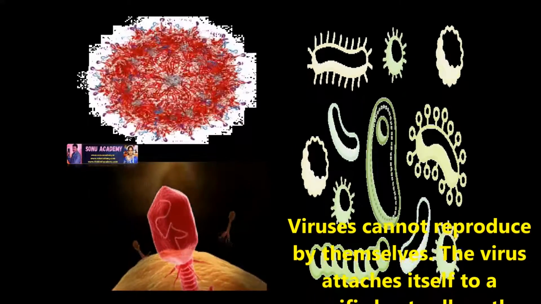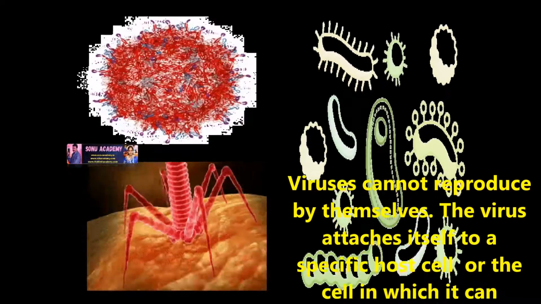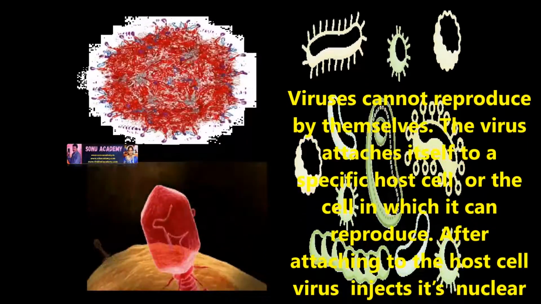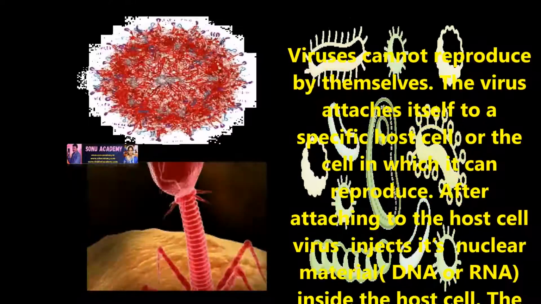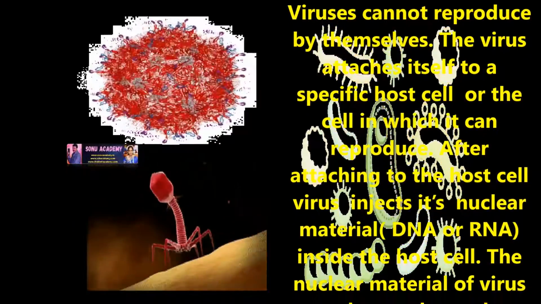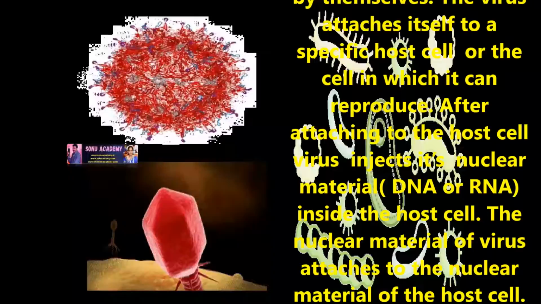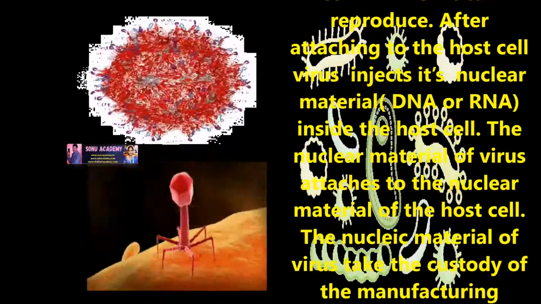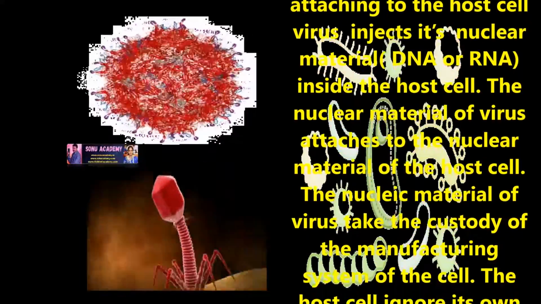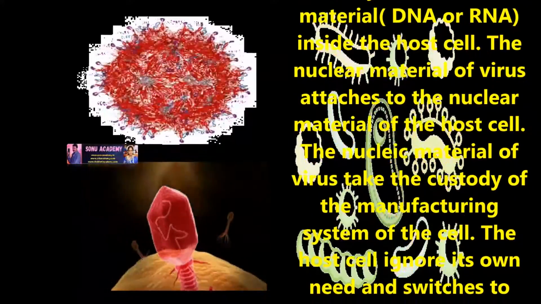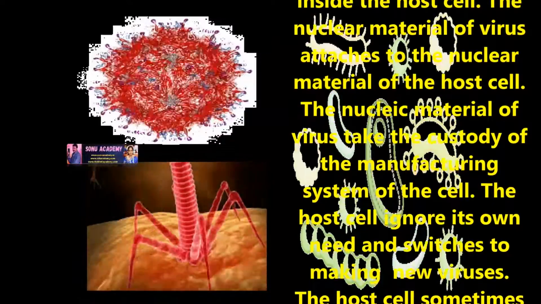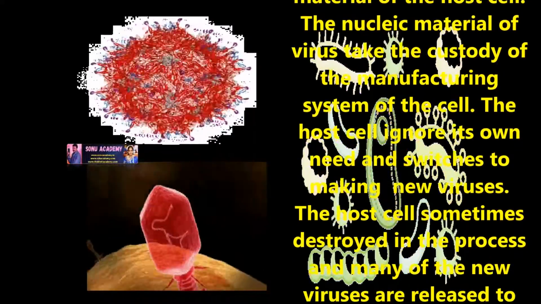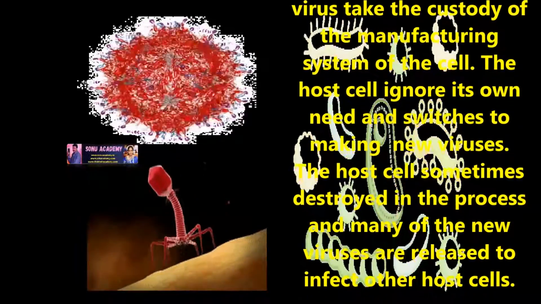Children, now let us discuss how viruses grow and how viruses reproduce. Children, viruses cannot reproduce by themselves. A virus attaches itself to a specific host cell, within which it can reproduce. After attaching to the host cell, the virus infects the nuclear material inside the host cell. The nuclear material of the virus attaches to the nuclear material of the host cell. The nucleic material of the virus takes custody of the manufacturing system of the cell.